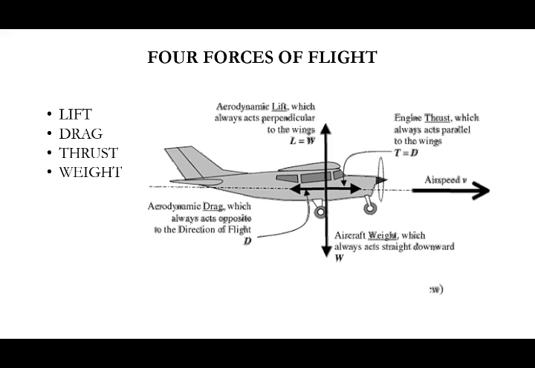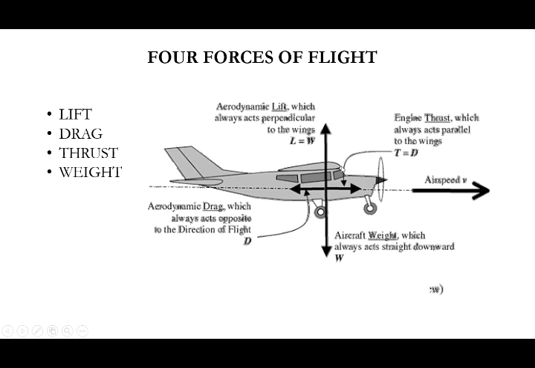That is, the mass of air is accelerated backward by the propeller. That acceleration is the action. What is the opposite reaction? Our aircraft is moving forward. That is Newton's third law. So thrust is a force created by Newton's second law, and Newton's third law acts on the thrust. Okay, so here you can see thrust is equal to drag.